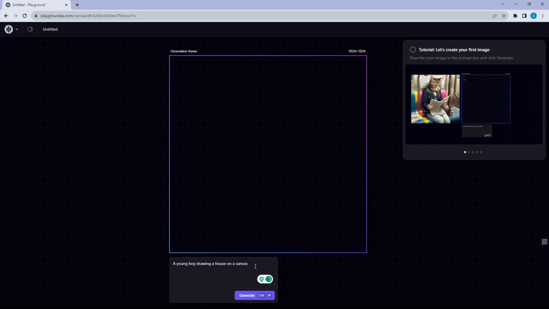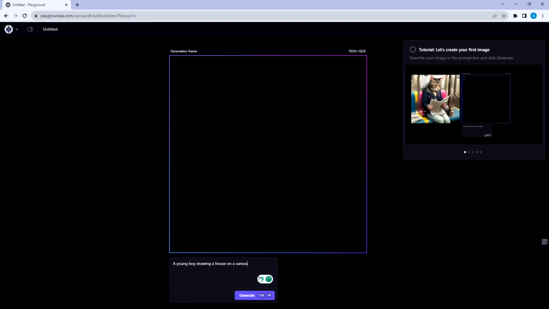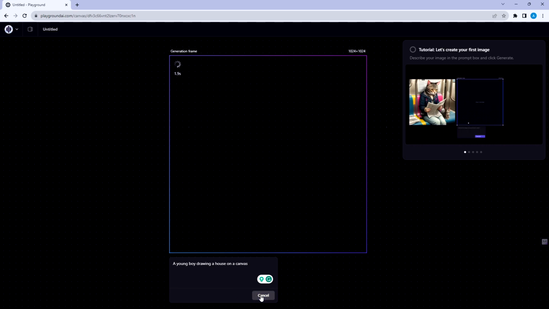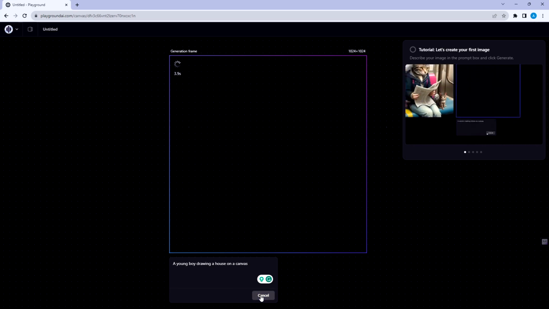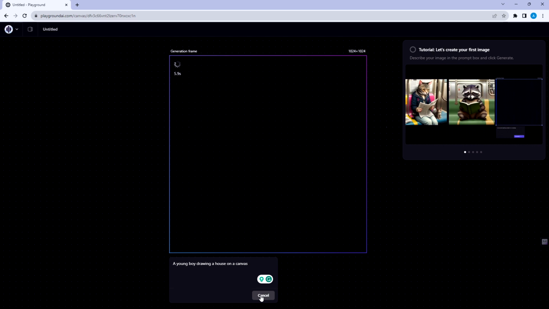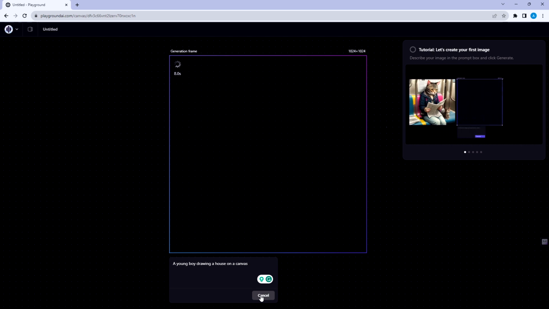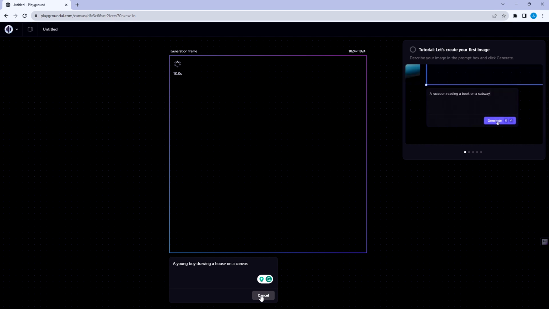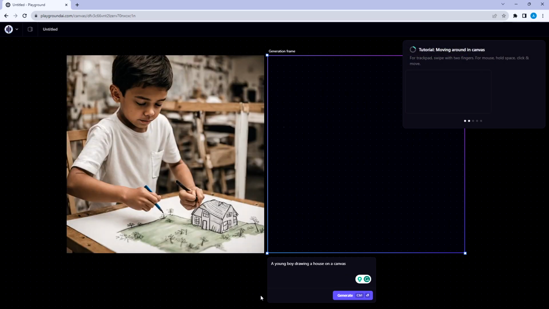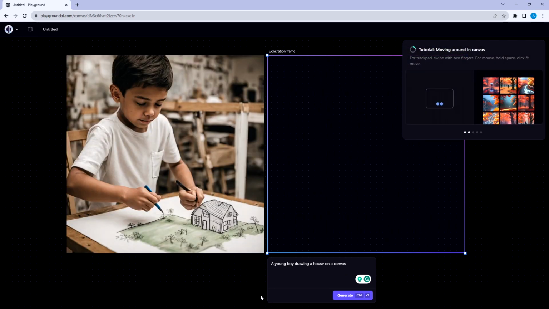As you see, I provide the prompts very specifically. That's because when you provide the specific prompts, AI will have a better understanding of your intended meaning. But if you enter too many prompts, it will negatively affect the image. I will click Generate to generate the image. It will take few seconds to generate it. There we go. We've got a nice image.